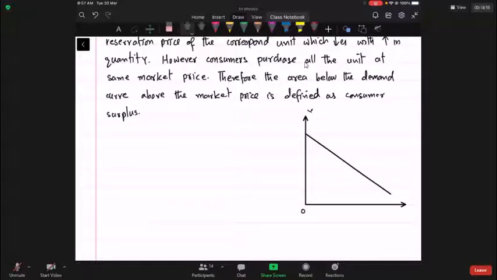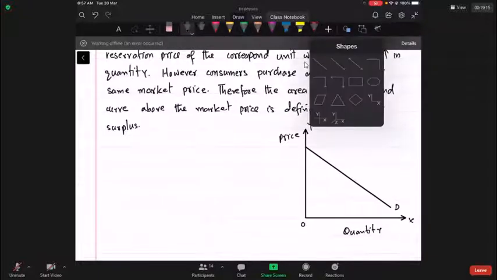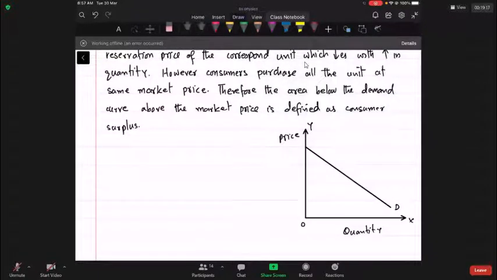Along the vertical axis, we are taking price. Along horizontal axis, we are taking quantity. This is the demand curve. Let us assume that price is P naught. At this price, consumers are purchasing Q naught amount. Then this area is defined as consumer surplus, written as CS.